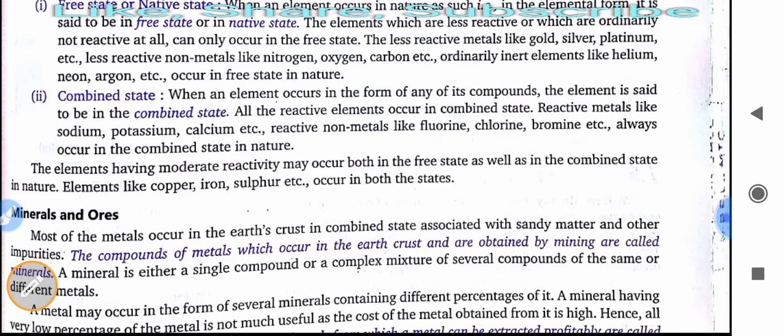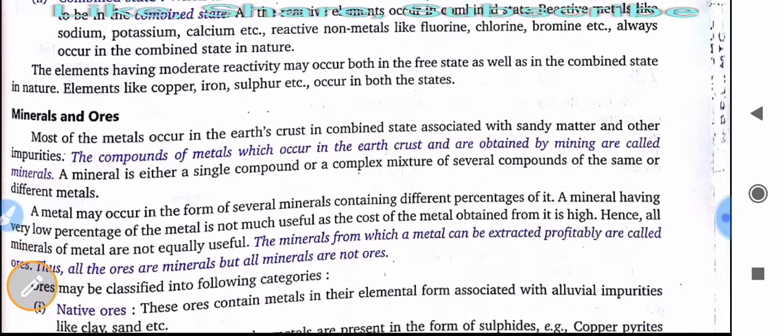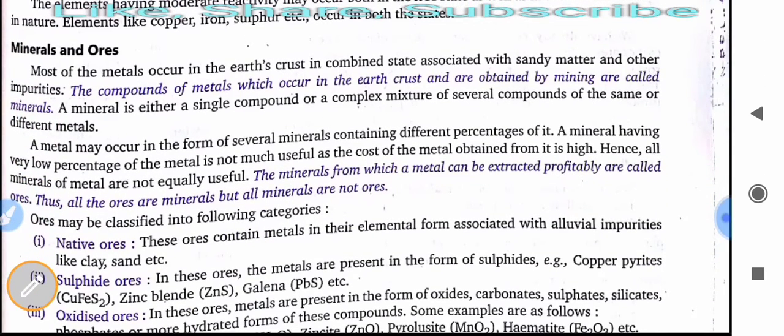So metals, minerals and ores. Most of the metals occur in the earth crust in combined state associated with sandy matter and other impurities. The compounds of metals which occur in earth crust and are obtained by mining are called minerals.